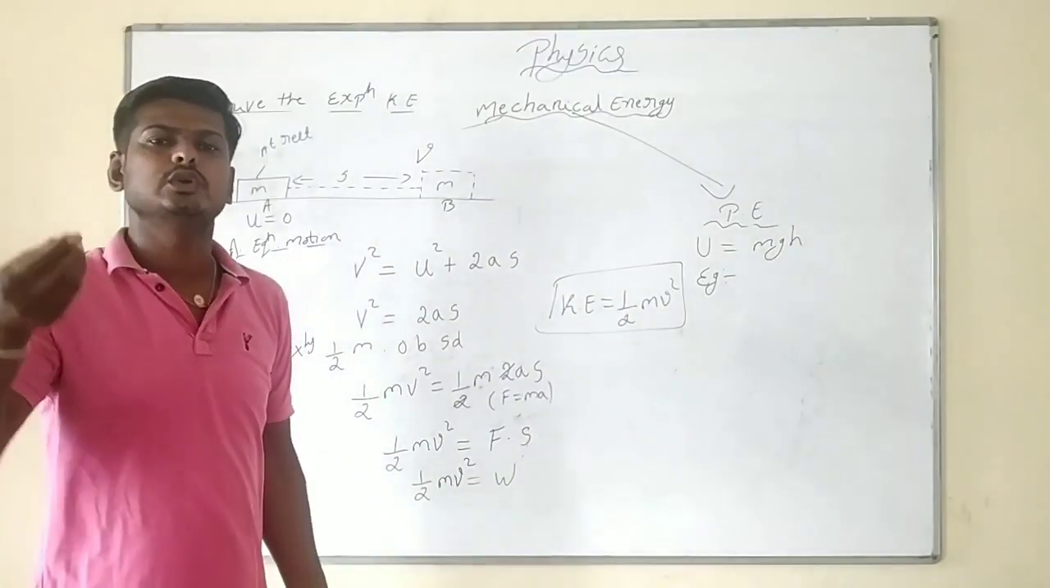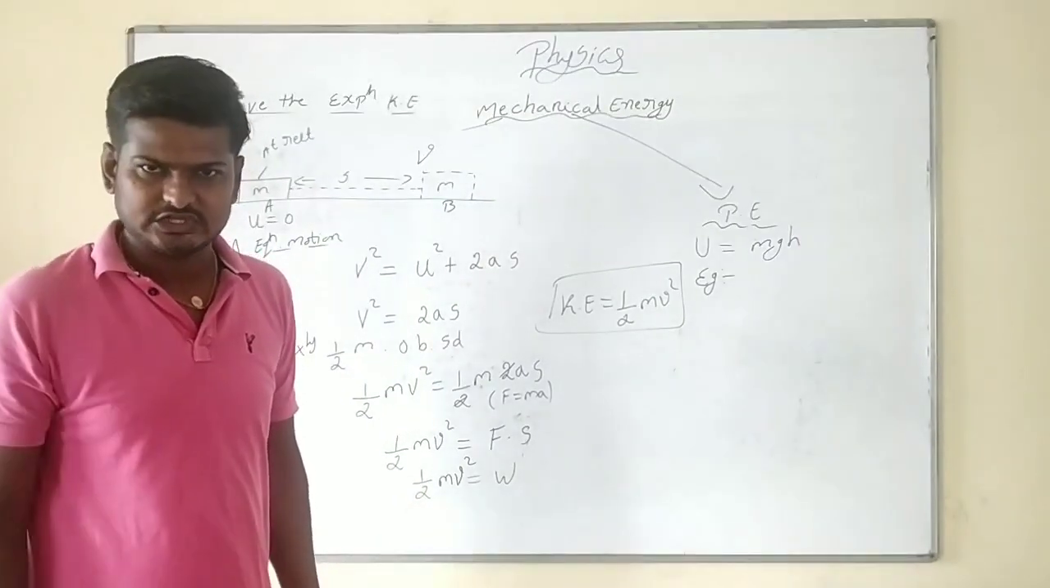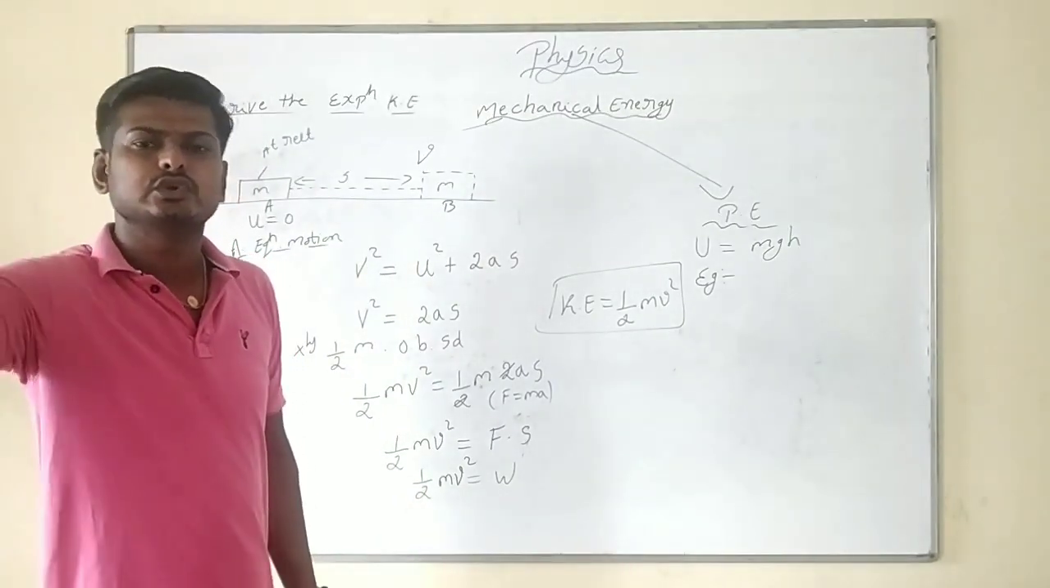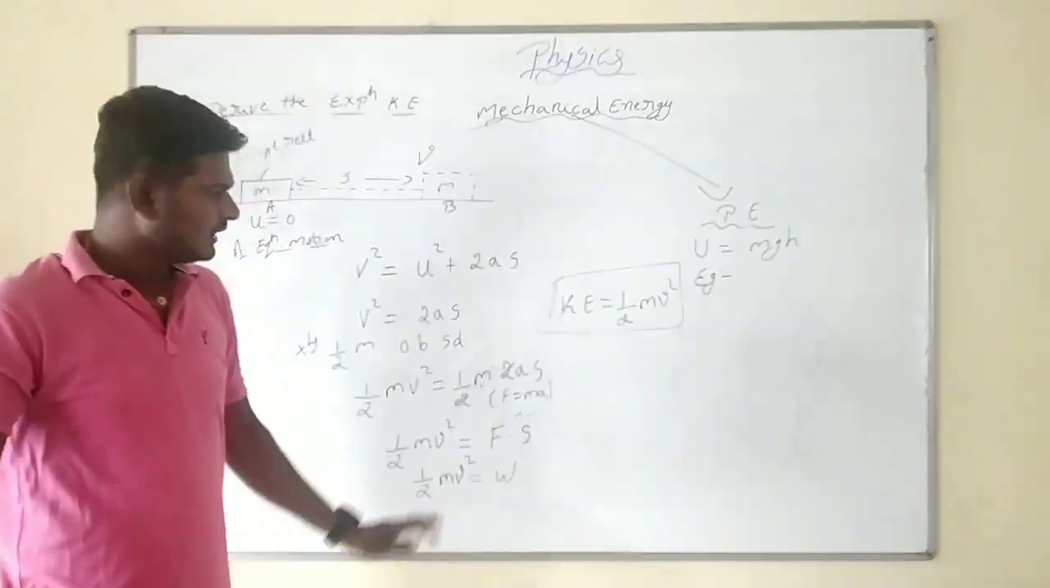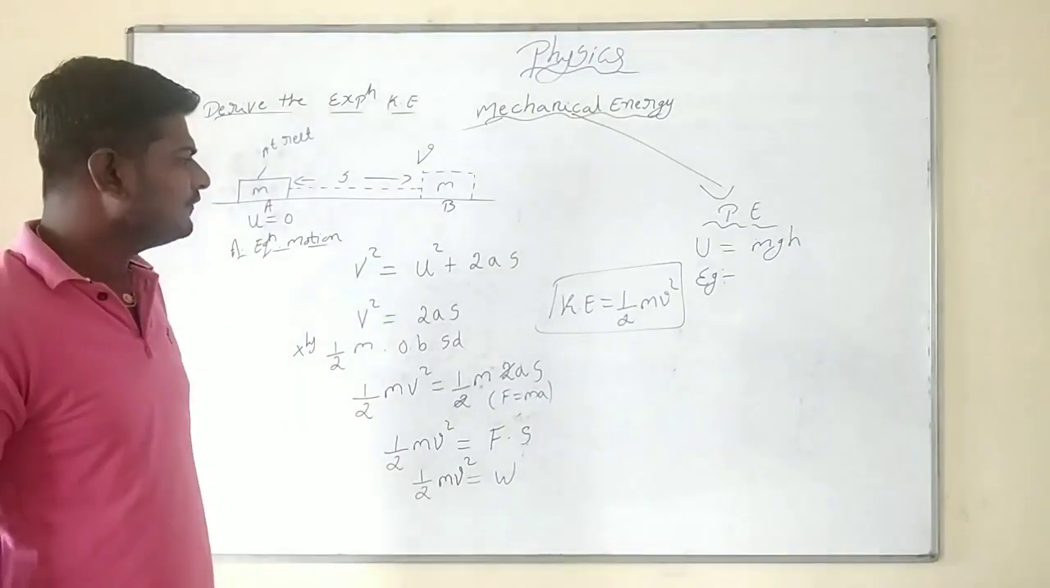How much work we have done, the capacity to do work, is energy. How much work we have done is going to be stored in the form of what? Energy. Yes or no? This is the expression for kinetic energy, half mv square.